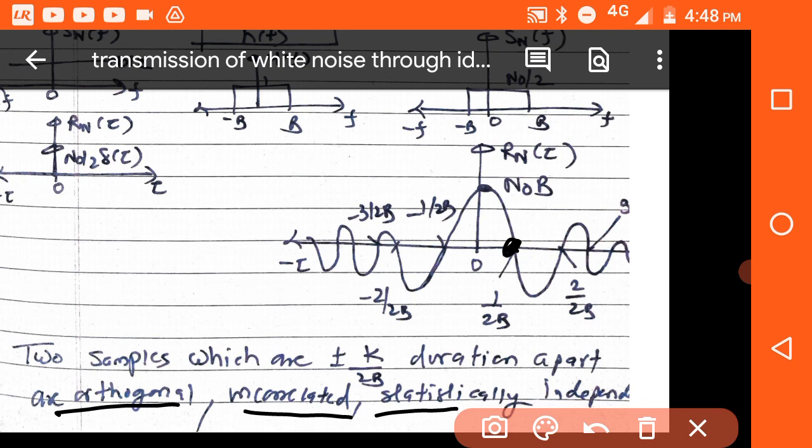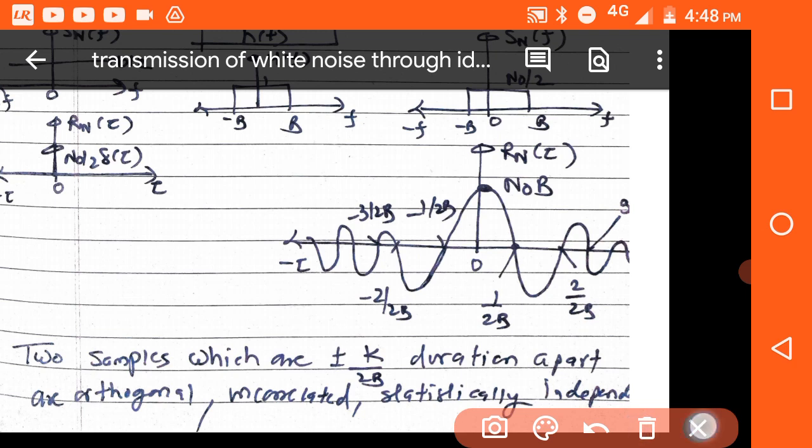If autocorrelation is 0, mean is already 0, because these are zero mean processes, then covariance is also equal to 0. If covariance is 0, they are uncorrelated and statistically independent. While in case of white noise, any two samples are uncorrelated, orthogonal, as well as statistically independent.